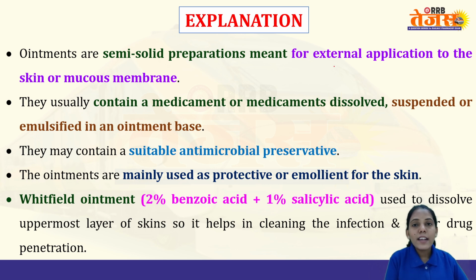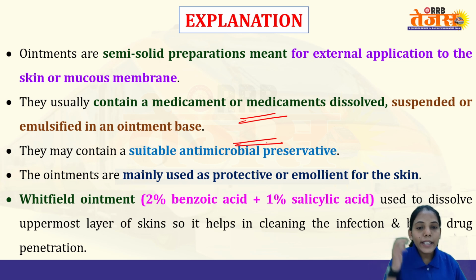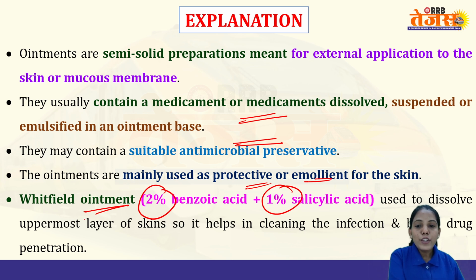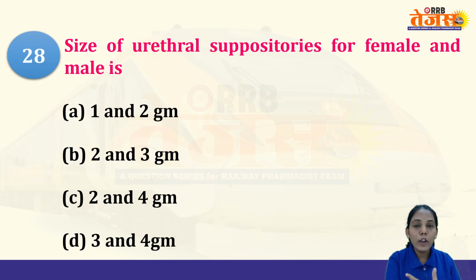Ointments are semi-solid preparations intended to be applied on the external surface, skin or mucous membrane. The drug is dissolved, suspended or emulsified in a suitable ointment base, and it is greasy in appearance, with suitable antimicrobial preservatives. Yes, preservatives have to be there. They are mainly used as protective or emollient for the skin. In Whitfield ointment composition, 2% is benzoic acid and 1% is salicylic acid. It is used to dissolve the uppermost layer of the skin, so it helps in cleaning the infection and better penetration of the drug. So these are some of the important points regarding ointment.